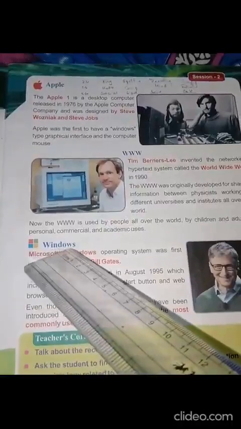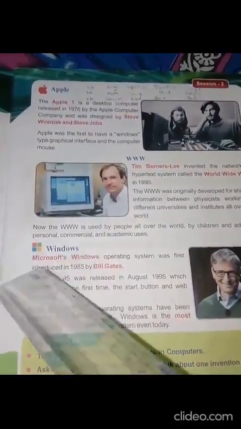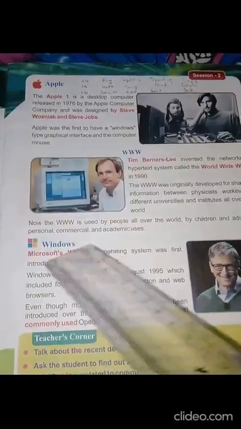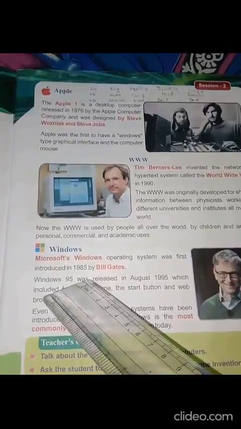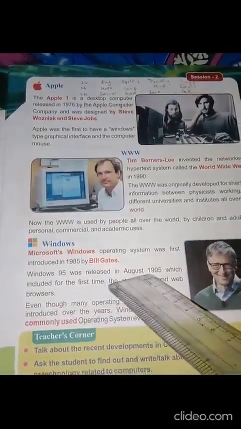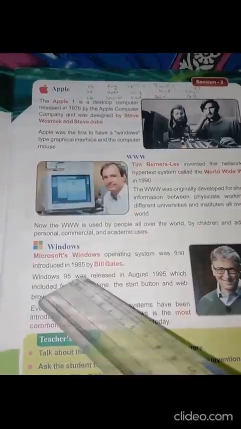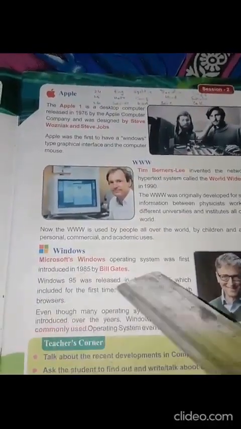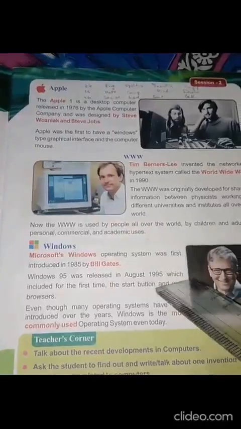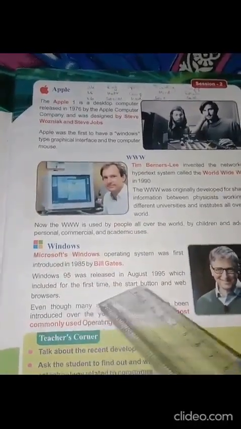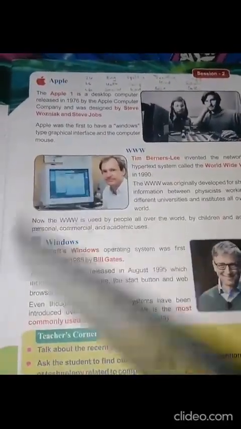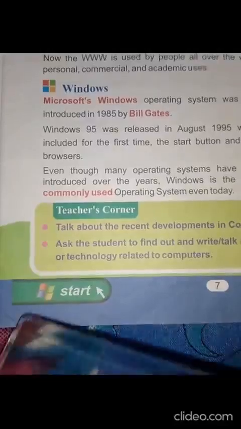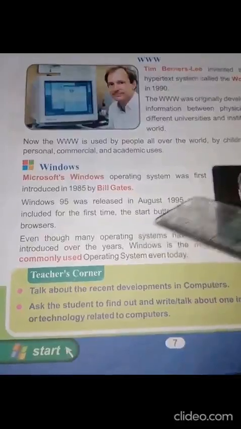Windows 95 was released in August 1995, which included for the first time the start button and a web browser icon.